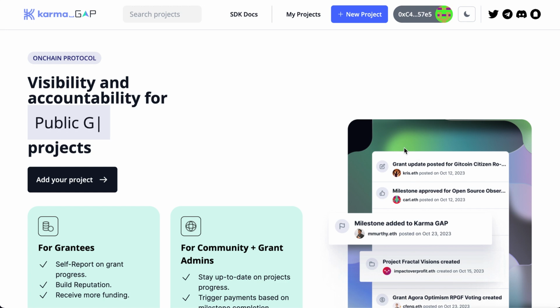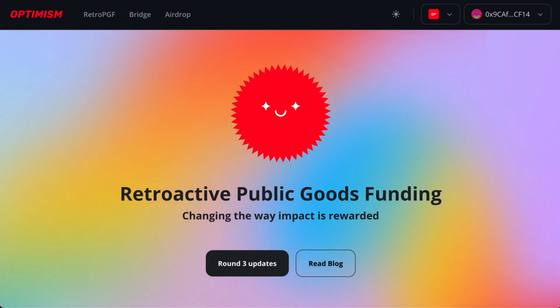If you're just starting and you're receiving a grant for the first time through Fractal Vision's ecosystem, we're also going to be giving people the opportunity to set up their project through our own hub for Fractal Visions here on Karma. So we're really excited about this. Our first grantees will be part of the Karma Gap Hub, and they will also have the opportunity to participate in retroactive public goods funding on Optimism.